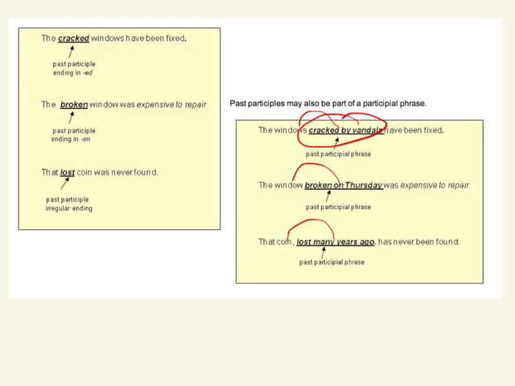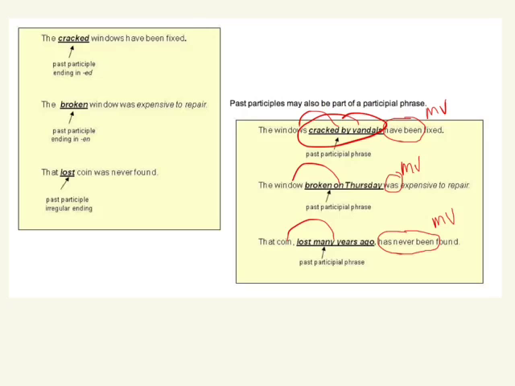I want you to notice one thing. The window broken on Thursday. Broken is not a verb in this sentence because here's your main verb. Have been up here is your main verb. Has never been is your main verb here, okay? So you can practice that.